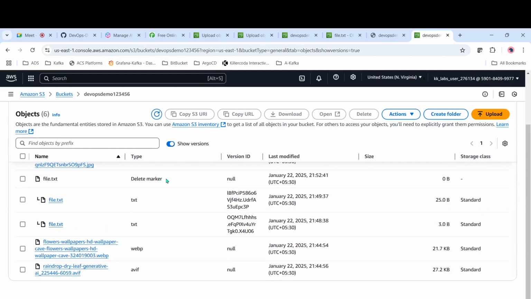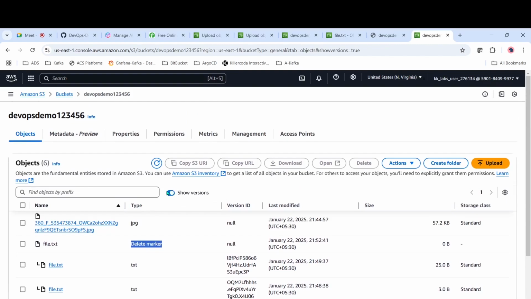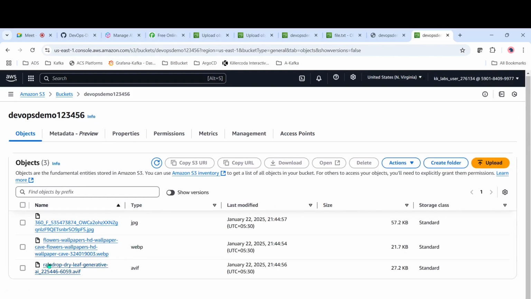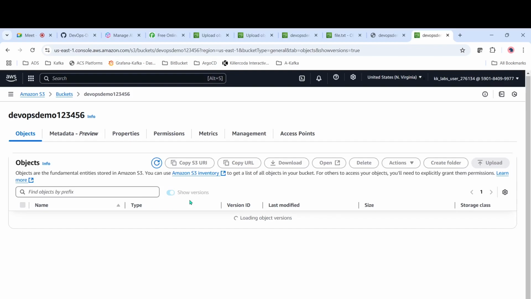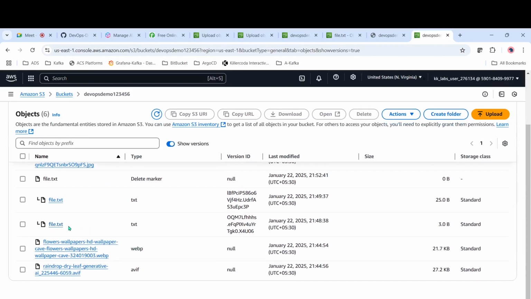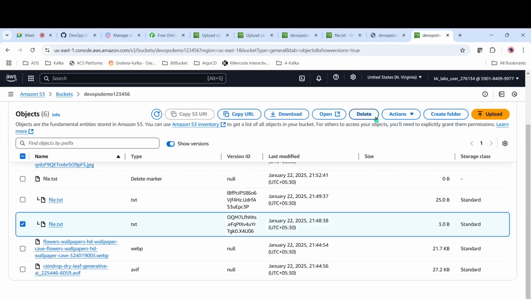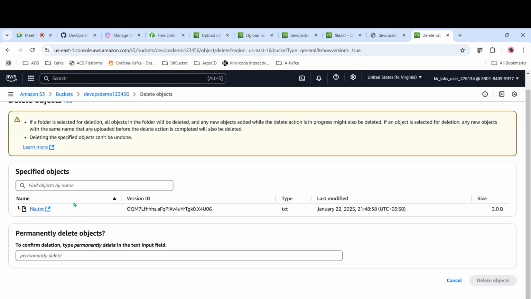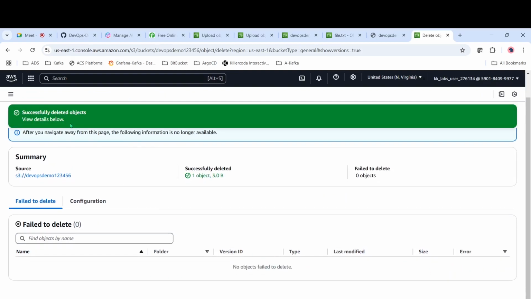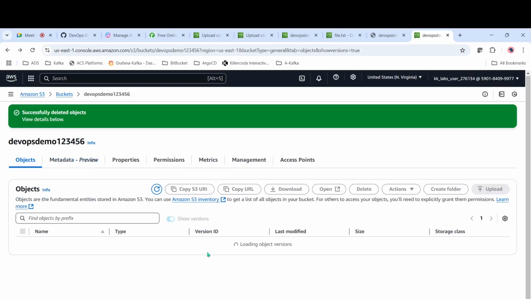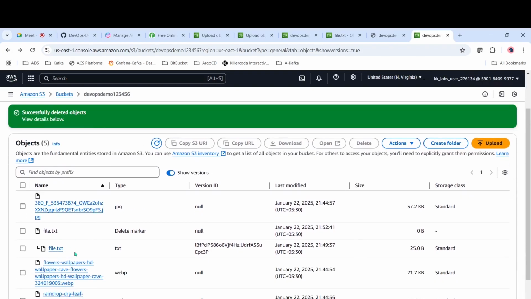If you see, it is like a delete marker. So it has marked this file as a delete marker. In case you are not showing versions, it will not show here. And in case you have the different versions showing, if you have to delete any specific version, so this file has data of 123, right? If we select this one and delete, actually it will be permanently deleted. So if we come back, we will not have that file. See, we only have two versions. And when we delete the original file, it will be a delete marker. It will just not be showing.